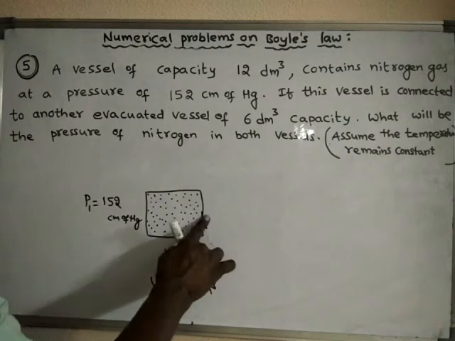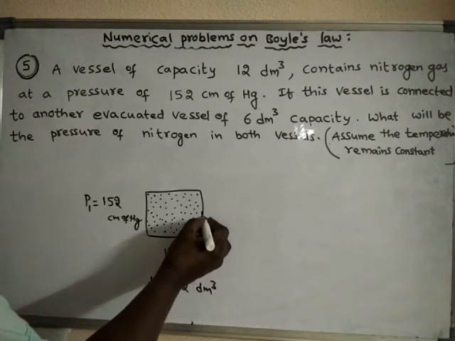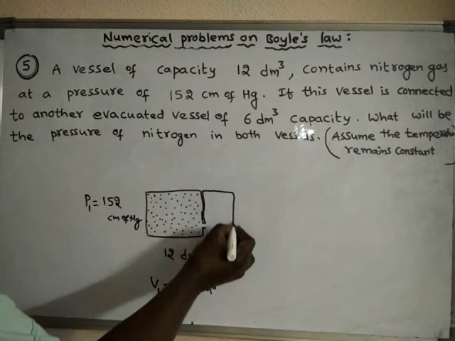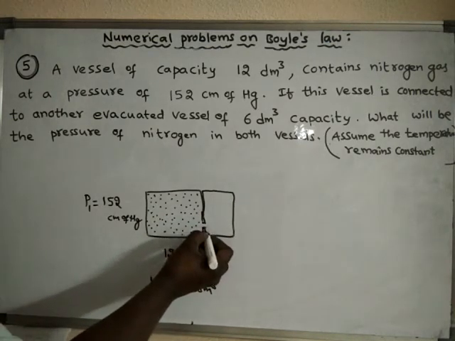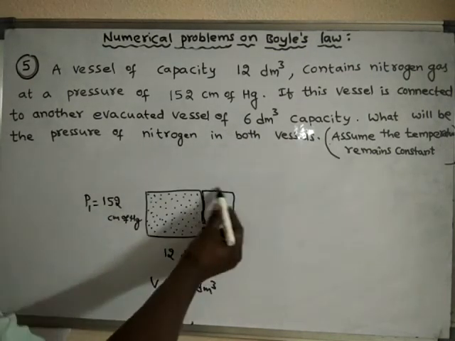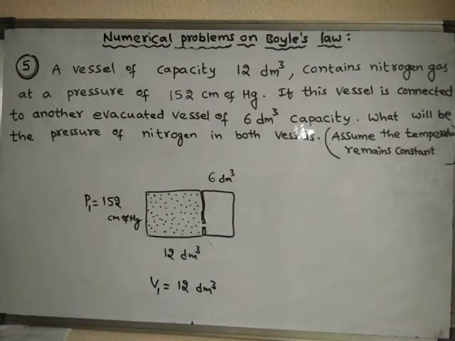Now this vessel is connected to another vessel whose capacity is 6 decimeter cube. So now this vessel is connected to this vessel.